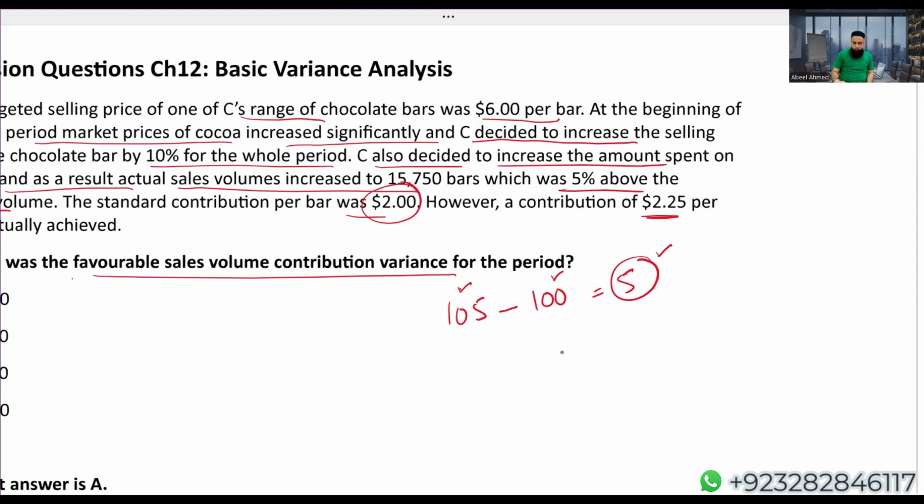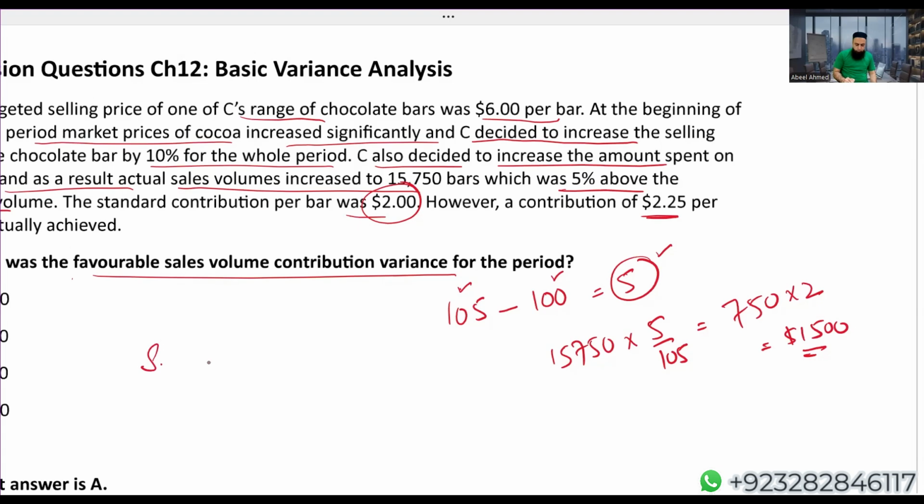Actual sales units are 15,750. We know that we have sold 5% more than the budget. So 5 upon 105 will give us the additional units which we have sold as compared to the budget: 15,750 into 5 upon 105. I'm getting 750. So actually 750 units we sold more than the budget, and standard contribution per unit is 2. So I'm getting 1,500.